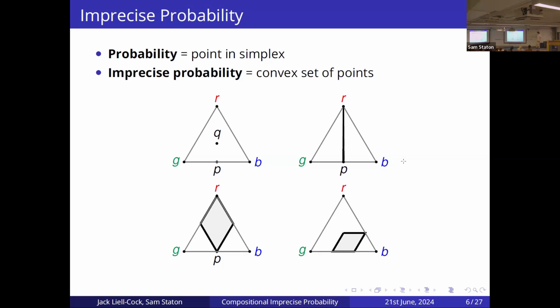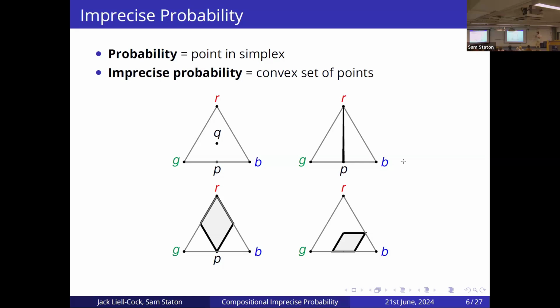Say in this example on the top right, we have one worldview which says that if this happens, then there's a 50% chance of green occurring and 50% chance of blue occurring. And another worldview which says if this happens, then there's a 100% chance of red occurring. Say we have some Knightian uncertainty about which of these two worldviews we have, where we don't know what the distribution is. Well, that gives a worldview where the distribution could be any one of these possible outcomes, as a convex combination between our two outcomes. So we represent these things.